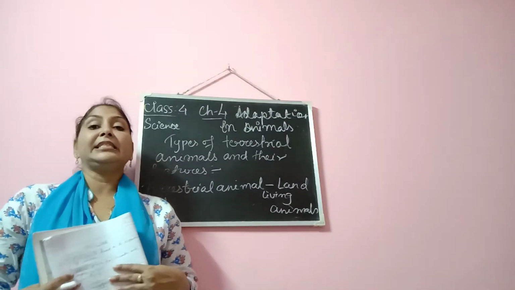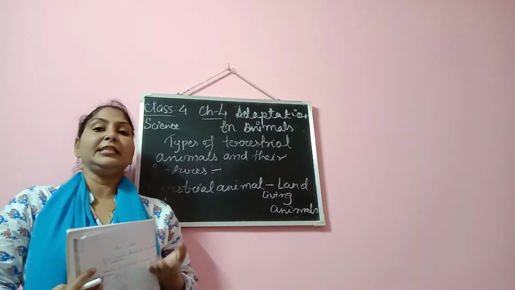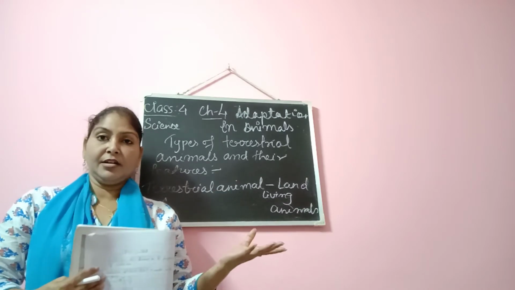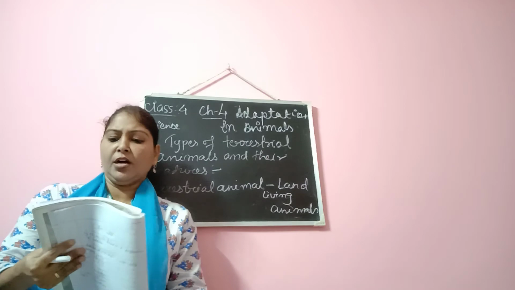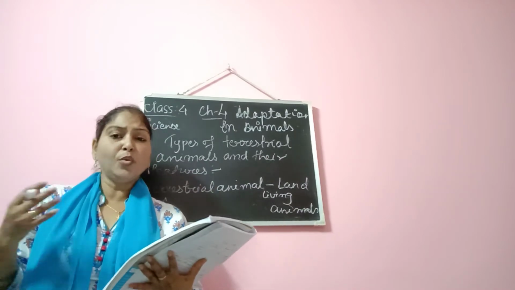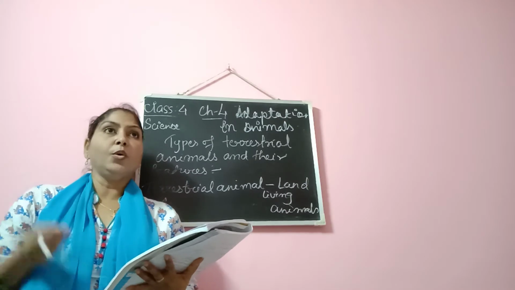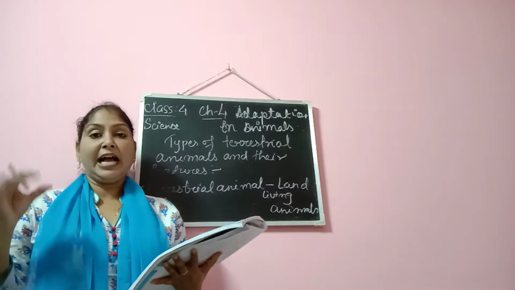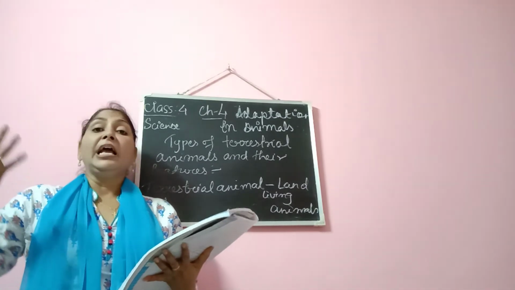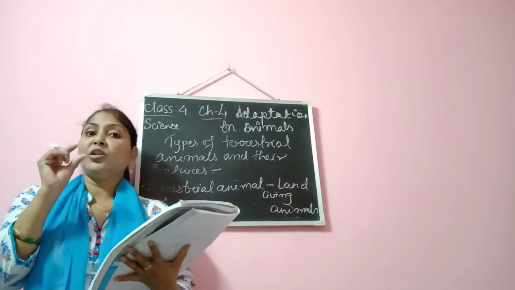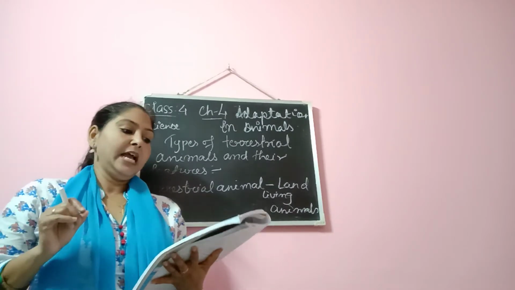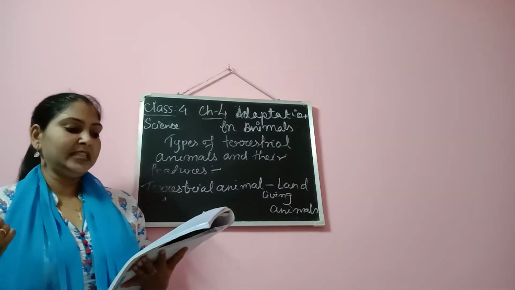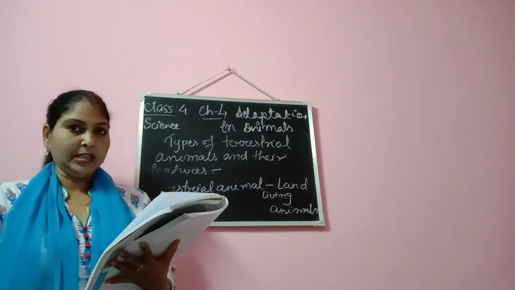Then we move on to the next type of terrestrial animals, animals living in the colder regions, for example polar bear, yak, and there are more bears and all. So how do they survive in the colder region? If you have seen the animals from colder regions, you must have seen they have thick fur on their body, which keeps their body warm, and their skin is also very thick, which helps them to keep their body warm.